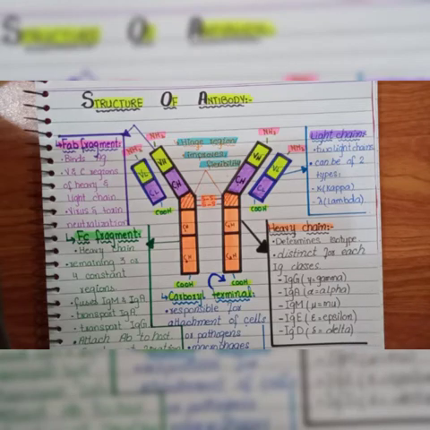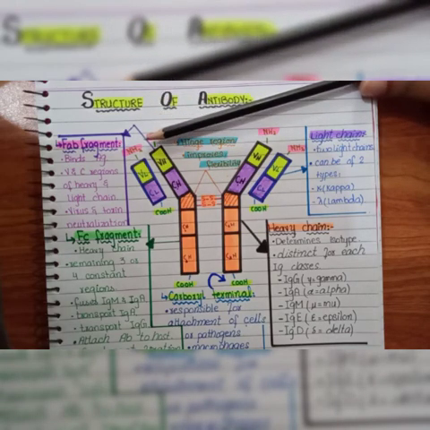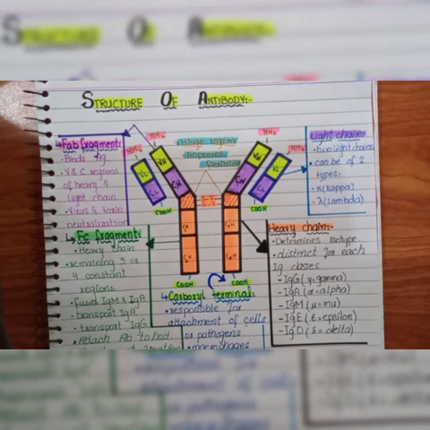And these light chains and heavy chains have some fragments. These fragments are known as the antigen binding fragment, the crystallizable fragment, or the constant fragment. So now we will focus on each one. First, we have the antigen binding fragment.